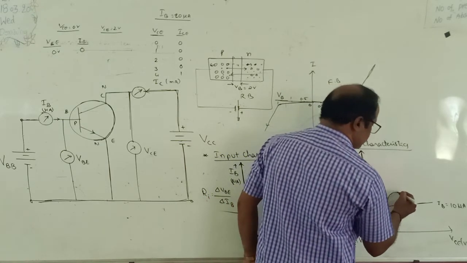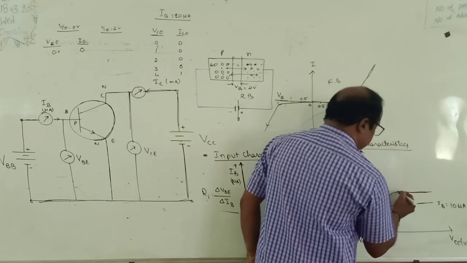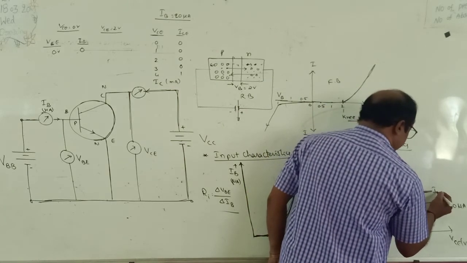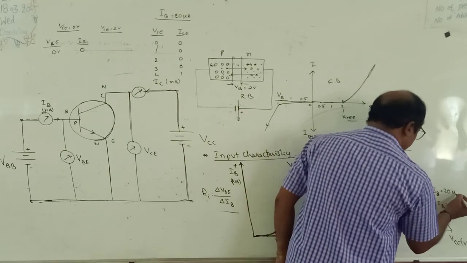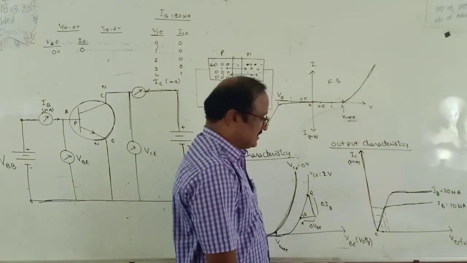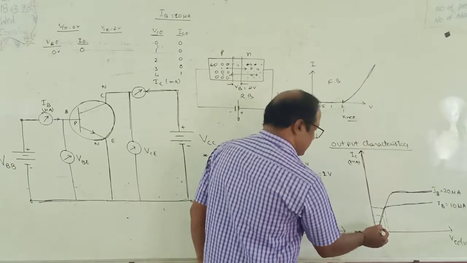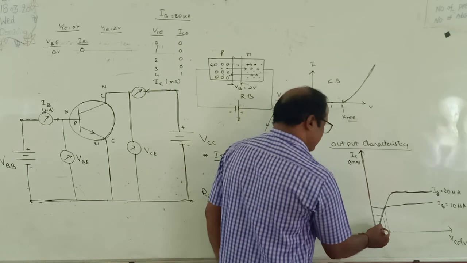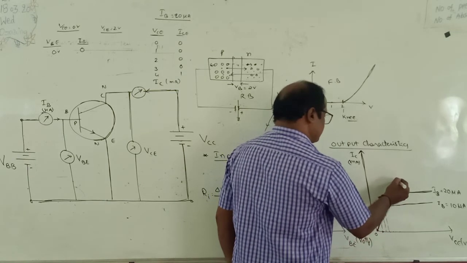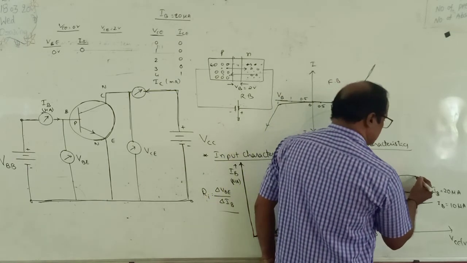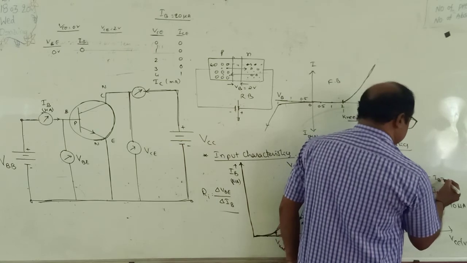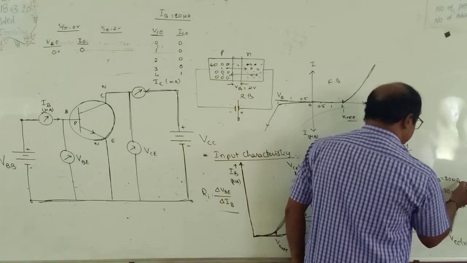So this is the output graph at IB equal to 20 microamps. Are you understanding? Okay. Similarly, if IB is equal to 30 microamps, there is one other curve.